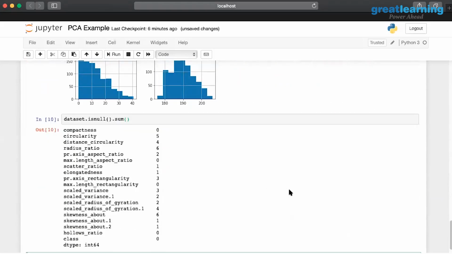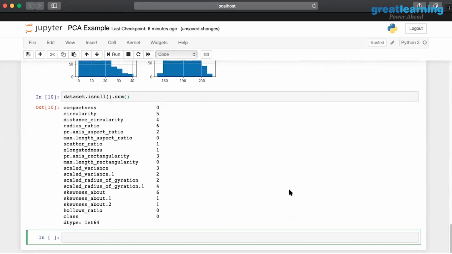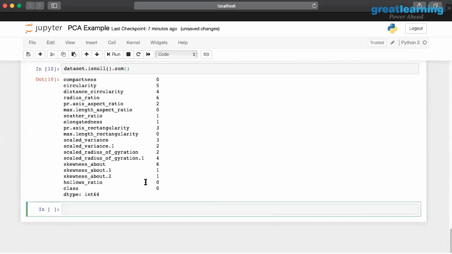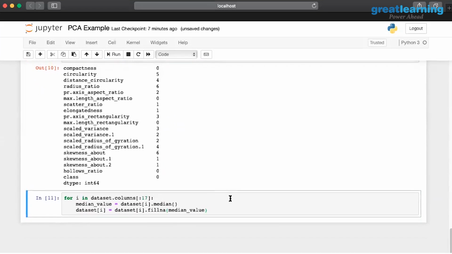Now, this data definitely has missing values, and I am going to treat them using median imputation. I'm going to take the median value and impute the data. The reason I'm going up to 17 is that the 18th column is your class. If I have 0 to 17, it basically means up to the hollow ratio. So if it has a missing value, a null value, we are going to do the imputation, here with the median value. Now there are no missing values.